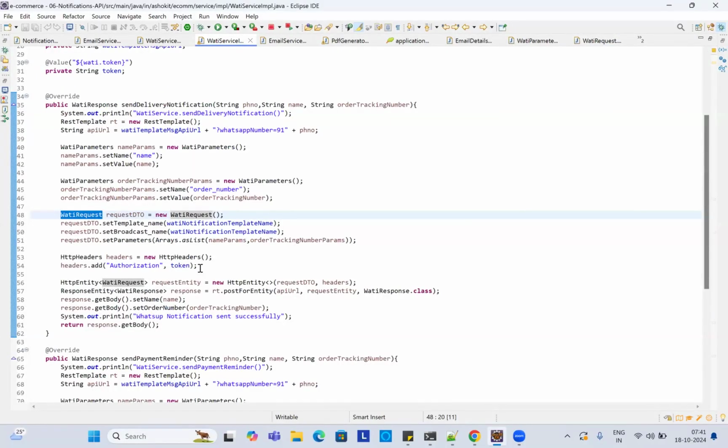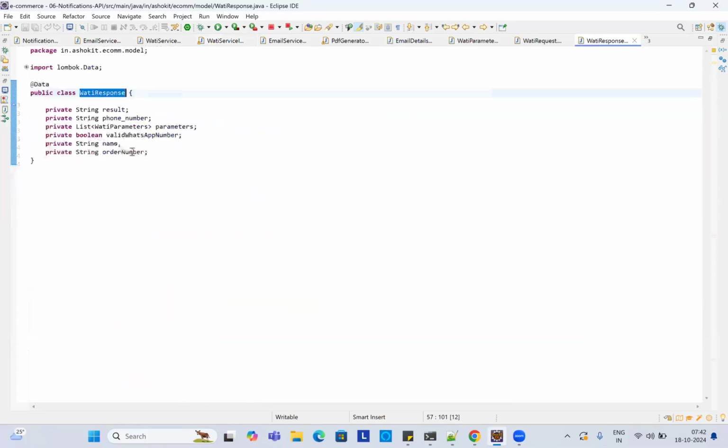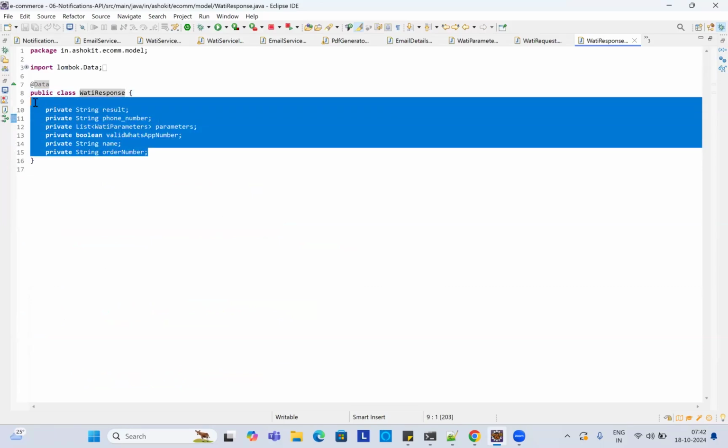And this is my header, and the token generated from the WATI account I need to pass here. And I'm calling postForEntity. This is a POST request. And WATI response, this is the response I'm getting from WATI.